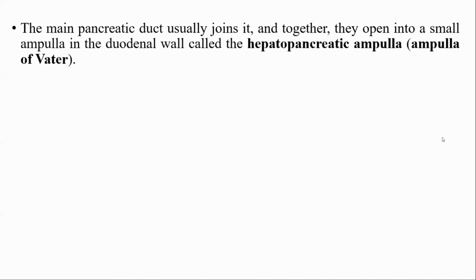The main pancreatic duct usually joins it and together they open in a small ampulla in the duodenal wall called the hepatopancreatic ampulla. Ampulla means dilatation; it is also called the ampulla of Vater. So the main pancreatic duct joins the common bile duct and opens into the second part of the duodenum.